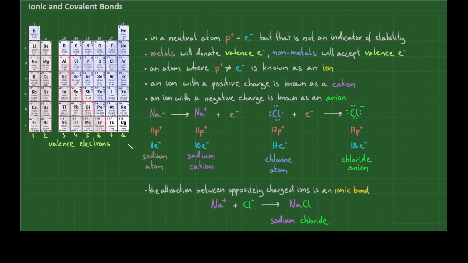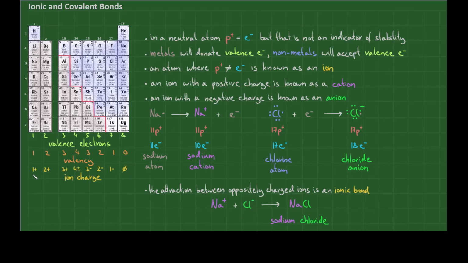We can use the periodic table of elements to predict what sort of ions we will end up with. It is linked to the valency of the atoms. Recall that the valency of an atom refers to the number of unpaired valence electrons. The charge of the resulting ions is connected to this. And once again, there is a neat pattern.